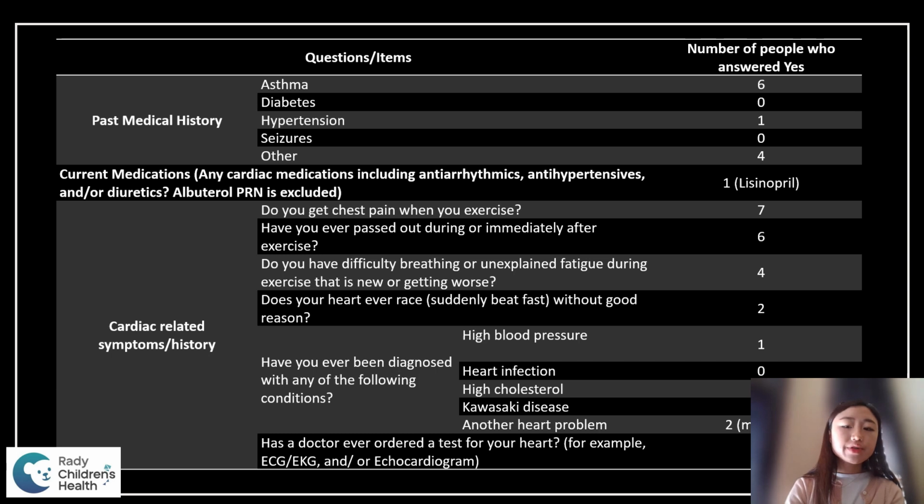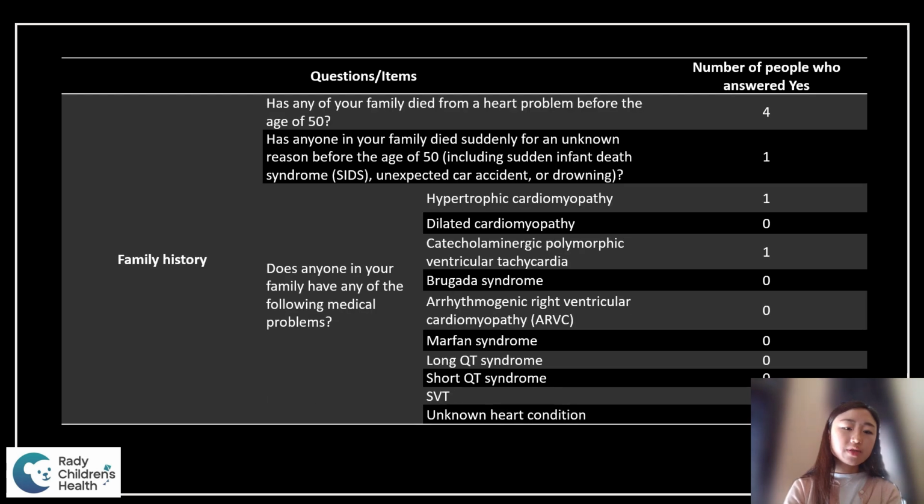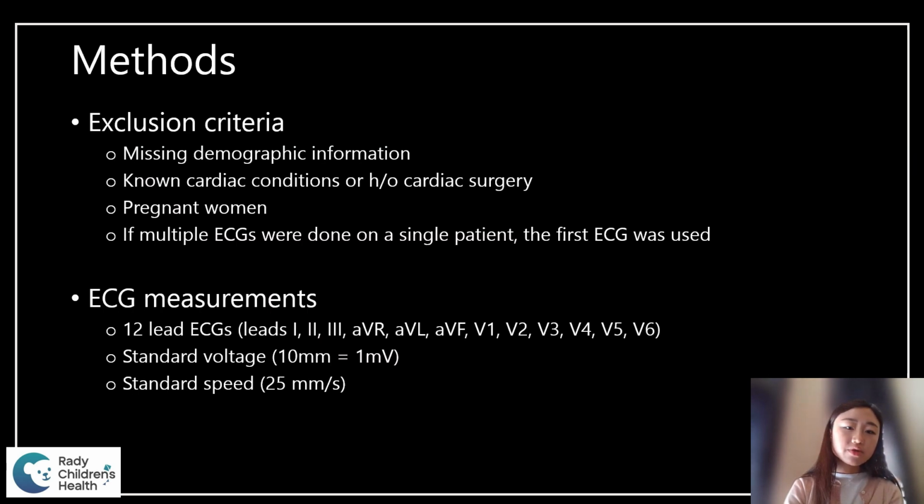This is the screening questionnaire that the athletes had to complete. To give a brief overview, it consisted of past medical history, the medications they're taking, any history or current cardiac symptoms such as chest pain, syncope, palpitations, or shortness of breath, and underlying cardiac or non-cardiac medical diagnoses. Of course, it also asks about family history, which can be very important, especially when screening for cardiomyopathies. The exclusion criteria included those missing demographic information, those with known cardiac conditions or history of cardiac surgery, and pregnant women.